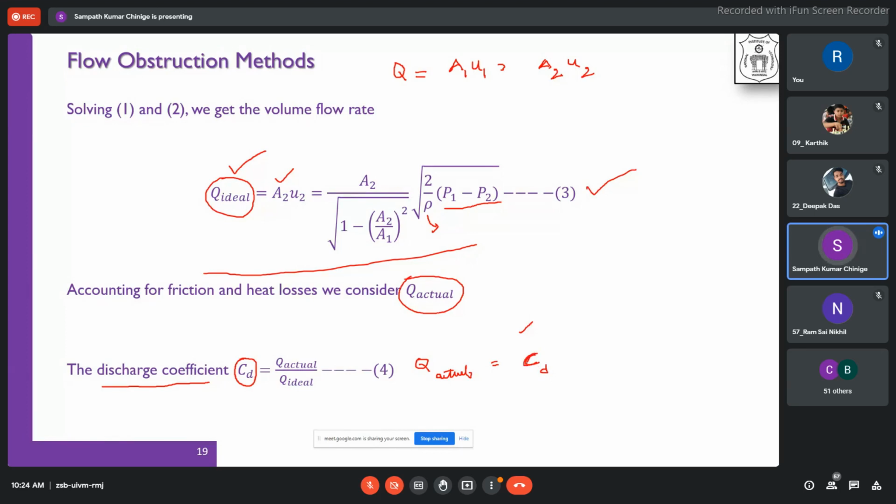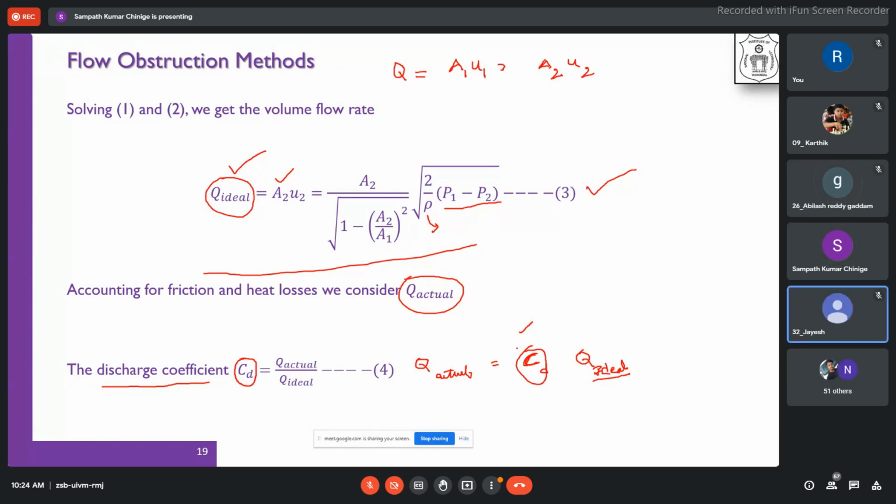So this coefficient of discharge will be Q actual by Q ideal. Whatever you are assuming without losses will be taken care of, so that will give you the coefficient of discharge. Can anyone tell me what is the range of CD here? Will it be greater than 1 or lesser than 1? Less than 1.